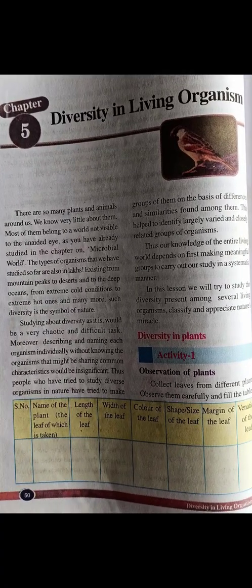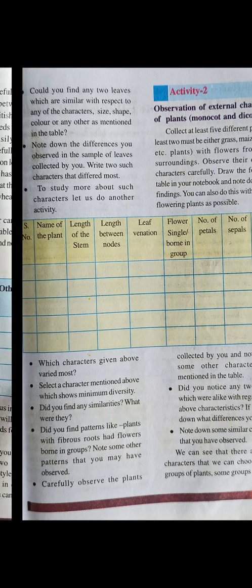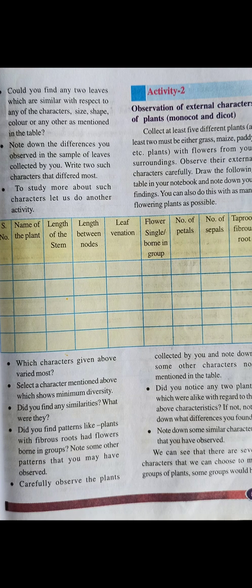Okay, so that's it, children. And then coming to the second page, page number 51, there is another activity here. They have already mentioned the columns and rows here. You need to take any 5 plants near your neighborhood, with the name of the plant and the length of the stem.